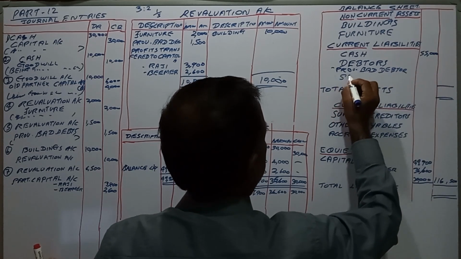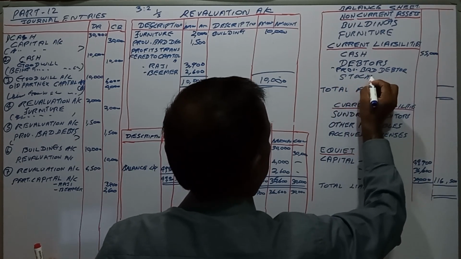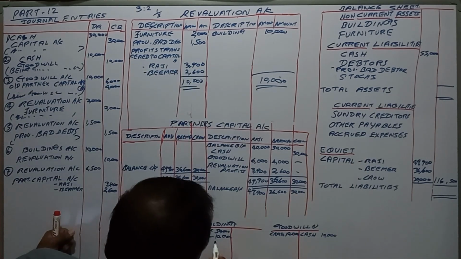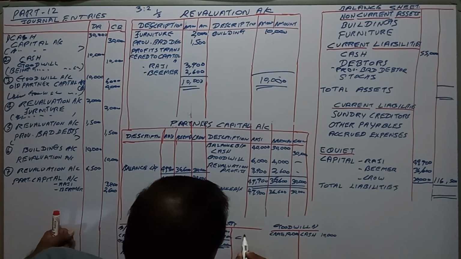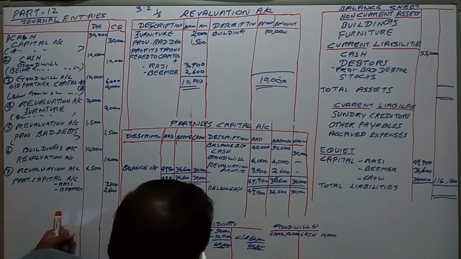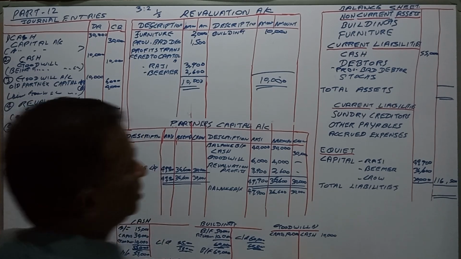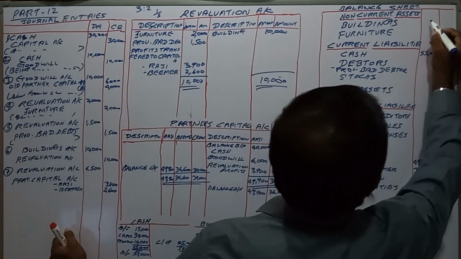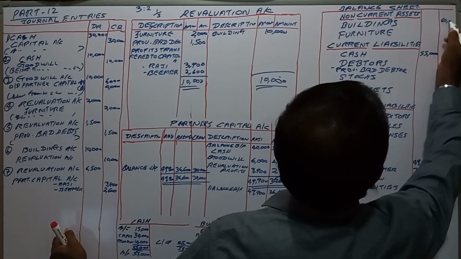Stocks. Building 60,000 carrying value. 60,000 is the buildings.